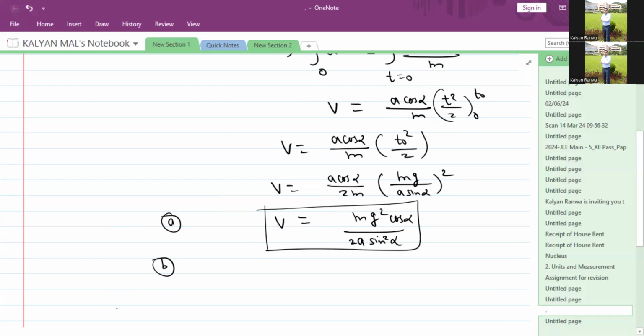Here, the velocity becomes constant. This is the particular velocity at the moment when the breaking takes place from the plane. Now, distance calculation. So how can we calculate the distance?